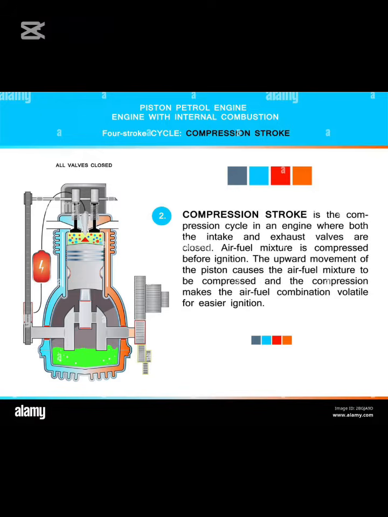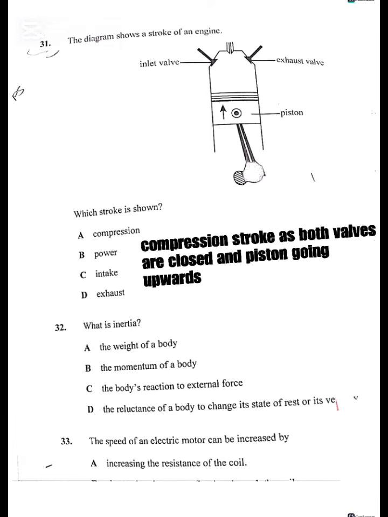And also the arrow is going upwards, which means that the piston moves upwards, compressing the air-fuel mixture in the cylinder. This prepares the mixture for ignition. So the correct answer is A, which is compression. We can now proceed to number 32. Number 32 is reading, what is inertia? On number 32, the correct answer is D.